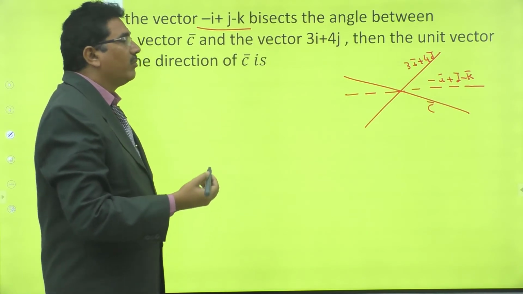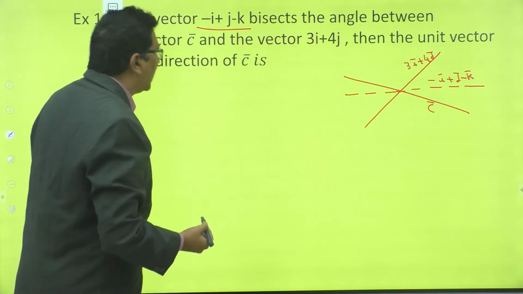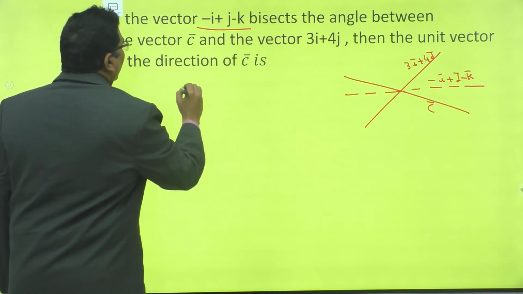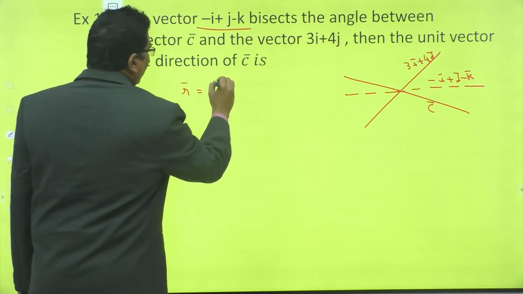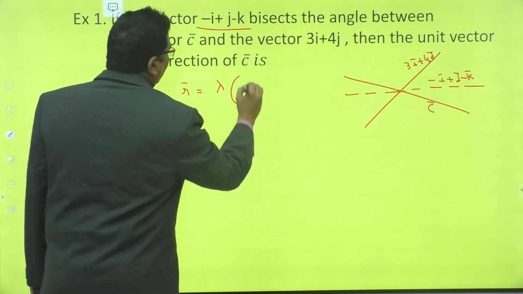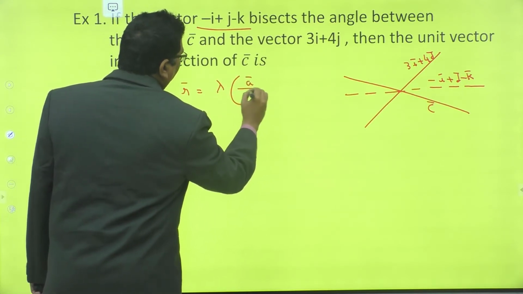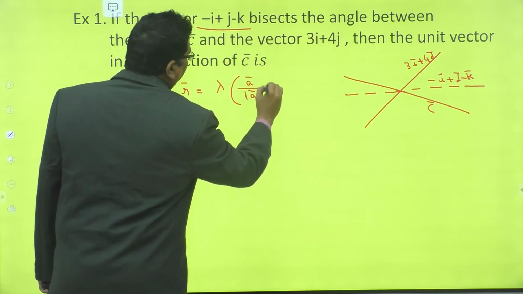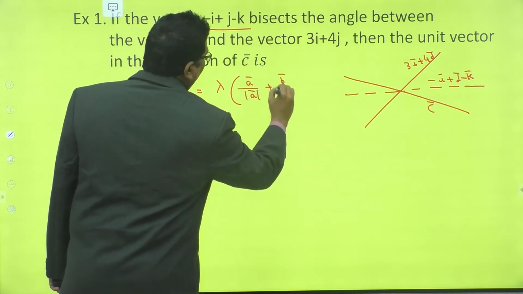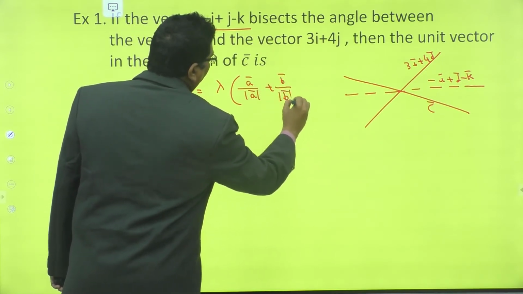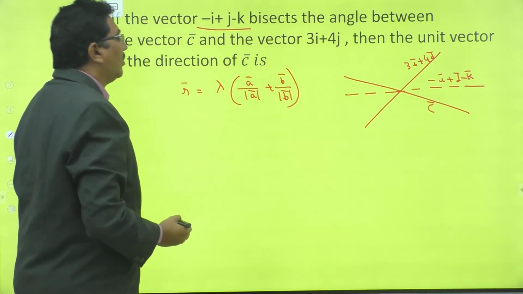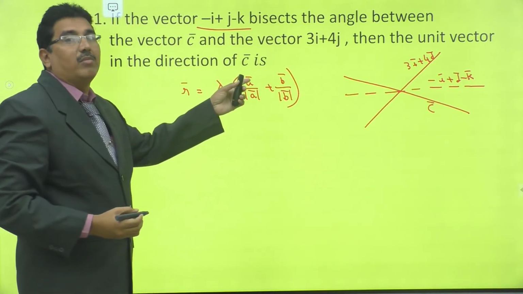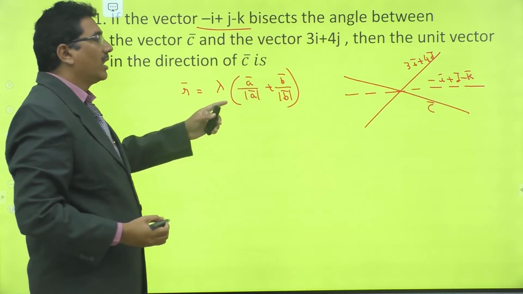The formula for angular bisectors is R bar equal to lambda times A bar by mod A bar plus B bar divided by mod B bar. Here, given R bar, we have to find C bar by mod C bar.